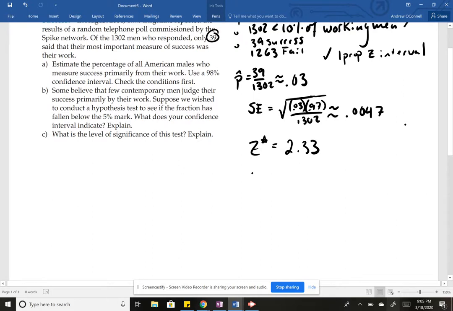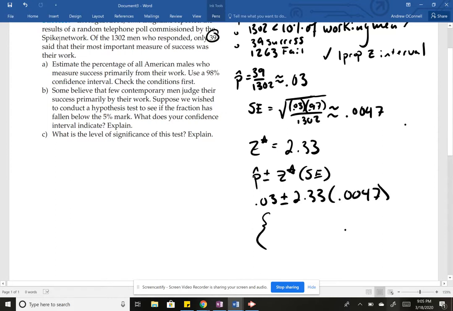So our z-interval starts with p-hat plus or minus z-star times standard error, so 3% plus or minus 2.33 times 0.0047. We get an interval on the low end of about 0.019 to 0.041. That's telling me about 1.9% on the low end and 4.1% on the high end. So somewhere, we're 98% certain that in between 1.9 and 4.1% of males judge their success based on their work.